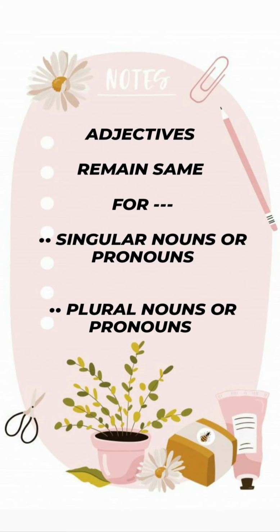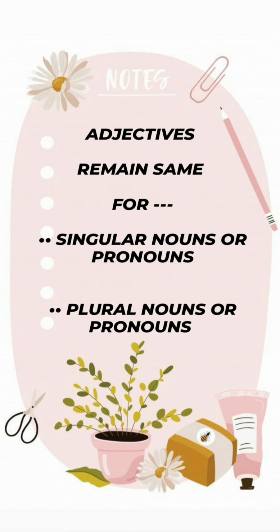One more important point about adjectives is that an adjective remains the same for singular nouns or pronouns and plural nouns or pronouns. Okay, so singular and plural, you are very familiar with the terms and the topic. Singular means one, which is single in number, and plural means more than one.